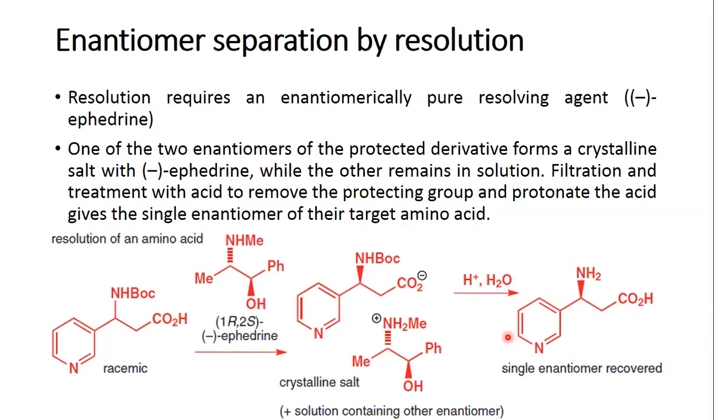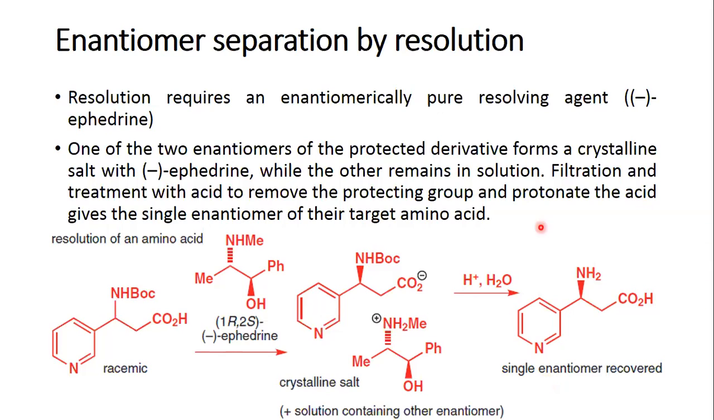and thus you get the single enantiomer recovered. Now, the major disadvantage of this is you are straight away getting a 50% yield. Remember, the racemic mixture is a 50-50 ratio of both the enantiomers. So when you are resolving one of the enantiomers, the other enantiomer is in the 50% ratio. But this is also an advantage, that in one method, you can isolate both the enantiomers.